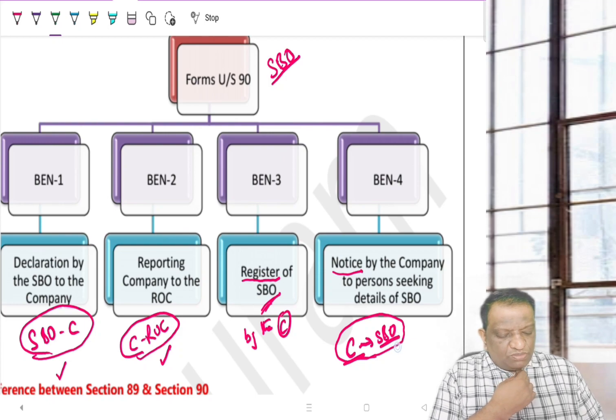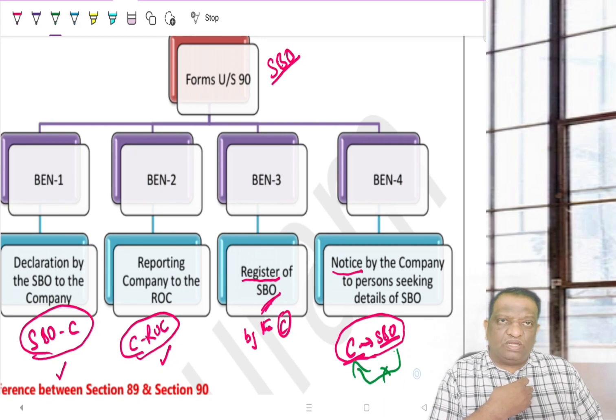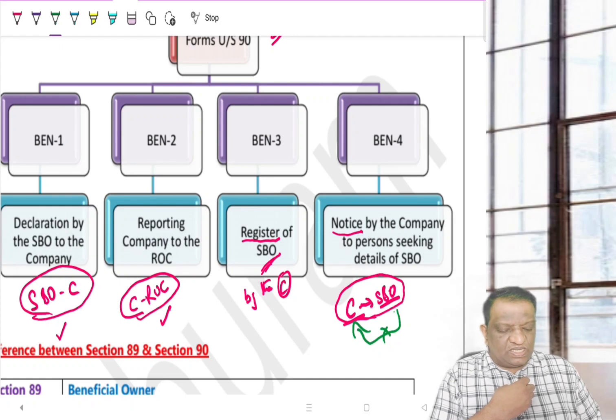What happens if the SBO is not submitting the information to the company? What happens if he is not providing, or he is providing but that is incomplete or inaccurate? Then the company will go to the tribunal. Within how many days? As we have discussed, 15 days. Then once the company goes to the tribunal, what is the time limit for passing an order? Within 60 days.